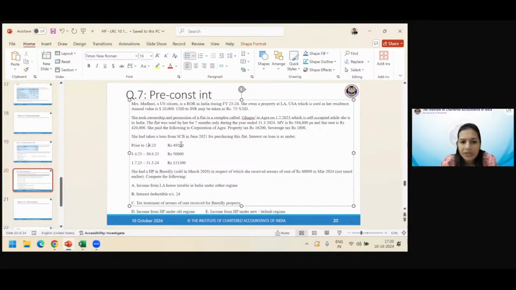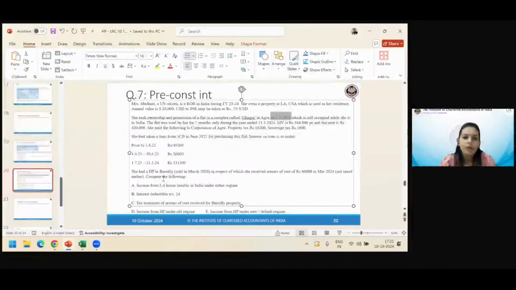So there is a pre-construction interest. Let's see what to do with it. Because she had taken a loan in June 21 and now in July 23 you are already taking ownership of it, which means it is complete within 5 years. And this is the year in which you have first started to use it. So this is the year of construction completion also. And from now you will start to take 1/5 of pre-construction interest, right? So yes, all of these things matter to us.